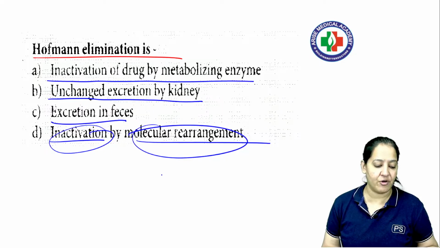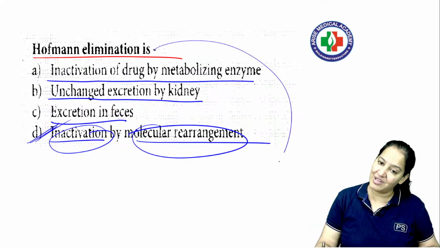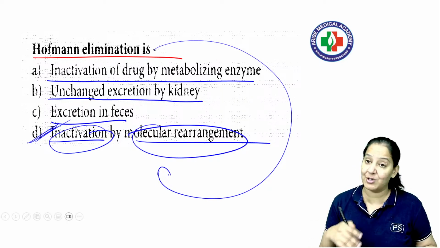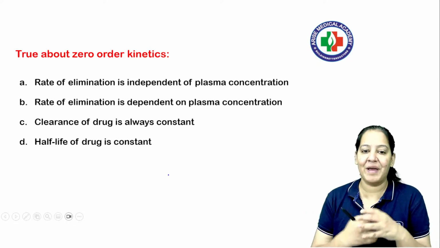And the name of the drug is [drug name], and you all are right. The correct answer is D. So sometimes they ask you a question on Hofmann's elimination, what it is. Sometimes they ask which drug shows it. So [drug name] is the drug, right? So let's come to the next topic, order of kinetics.